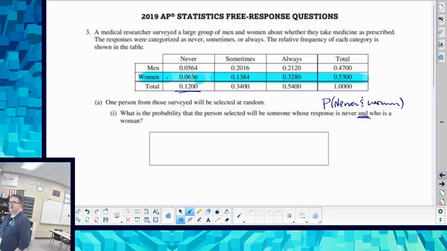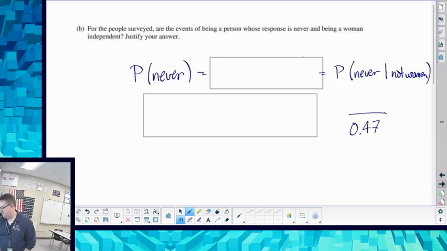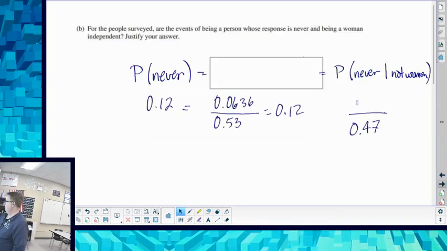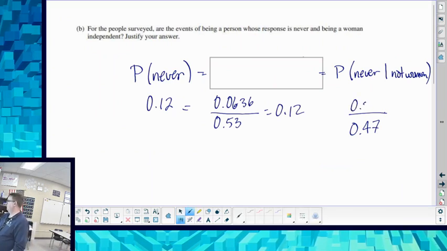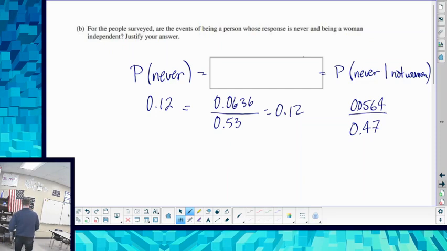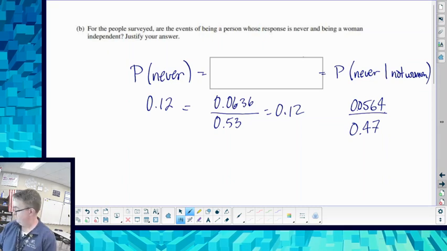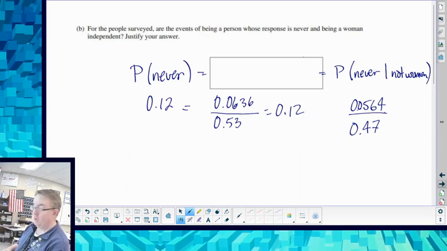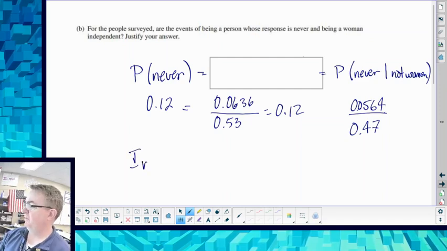0.47. So the probability of being a man is 564. It was such a good idea when I set it up. And if I divide that out, which I wasn't planning on doing, so pardon me, you also get 12%. So they are independent